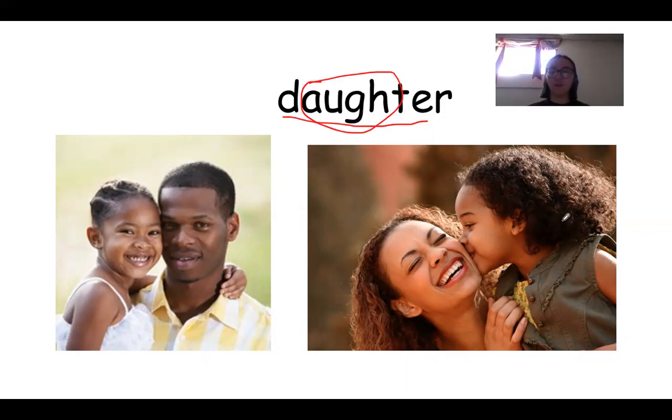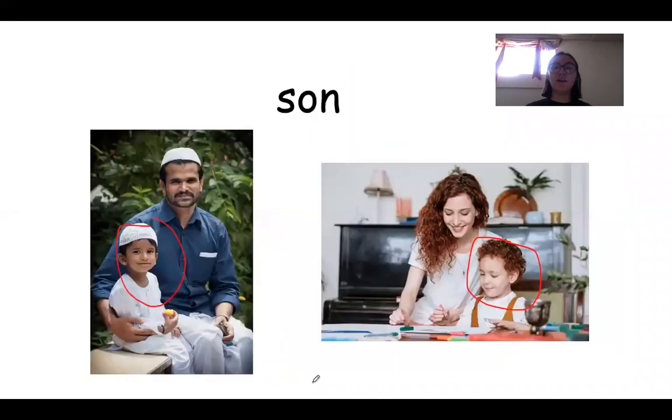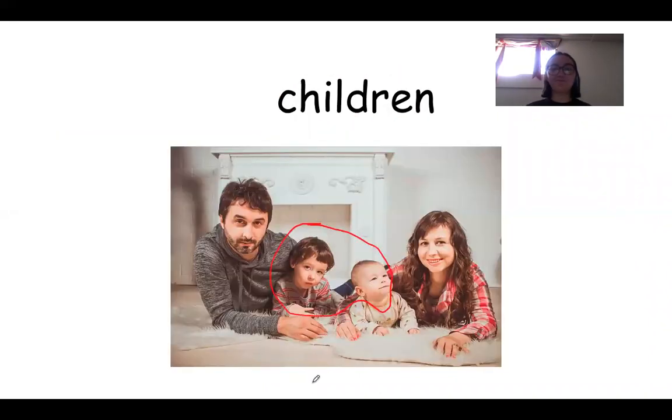Daughter. And that's a child that's a girl. If they're parents and they have little kids, these are called children. And you can have a son, or you can have a daughter.